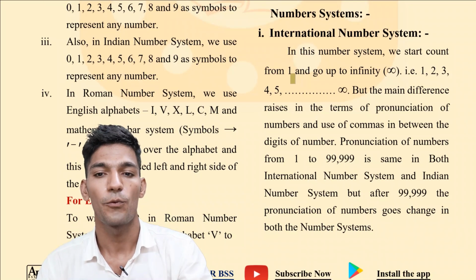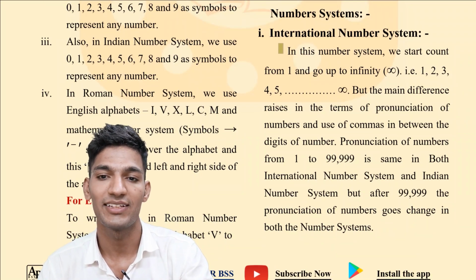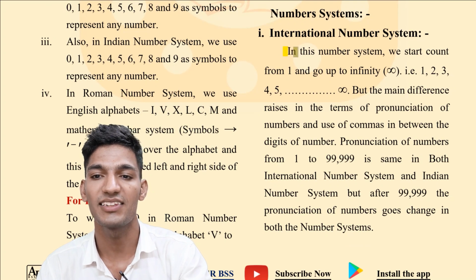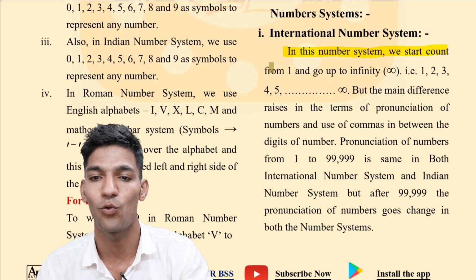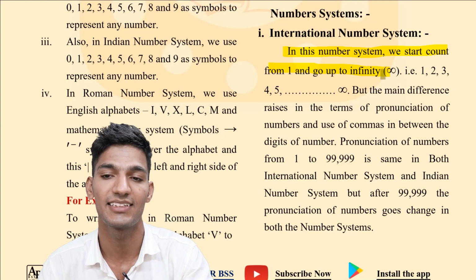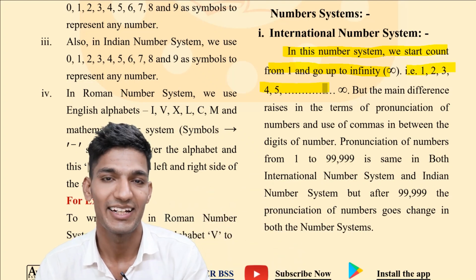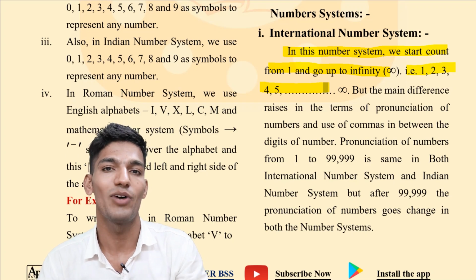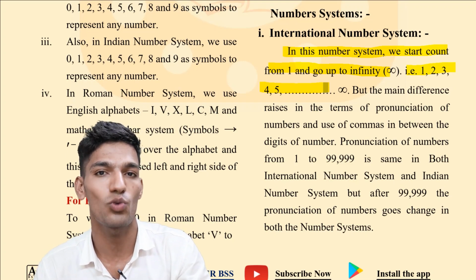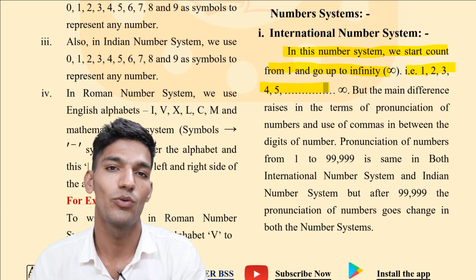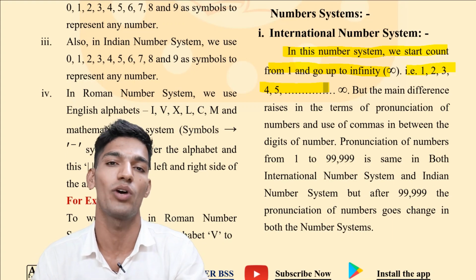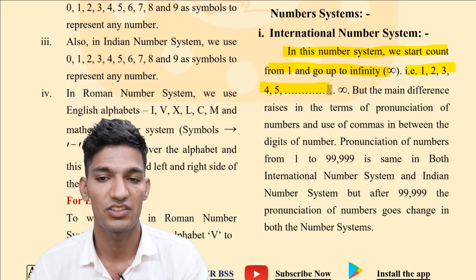In this number system we start counting from 1 and go up to infinity, for example 1, 2, 3, 4, 5 and so on. It means if you want the least number to count any quantity, then you will have 1 as the least quantity in the international number system.